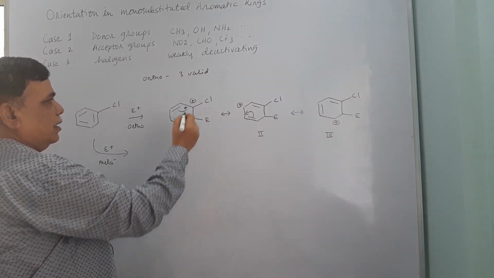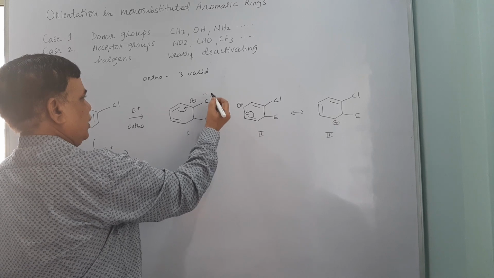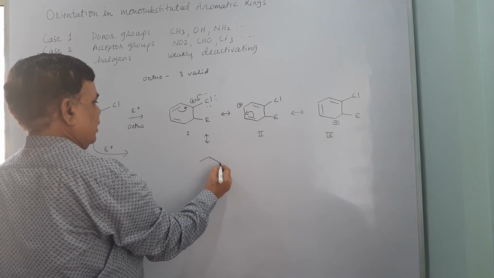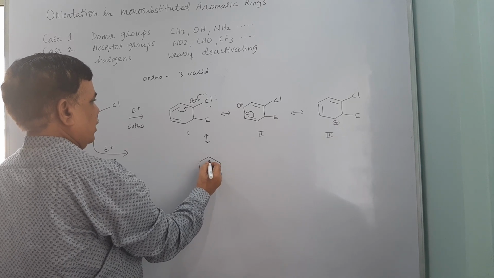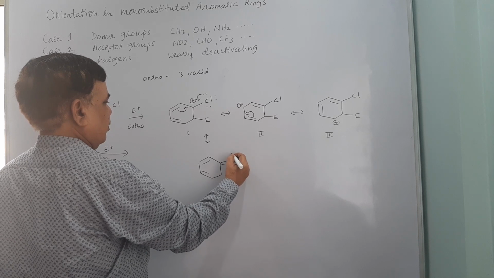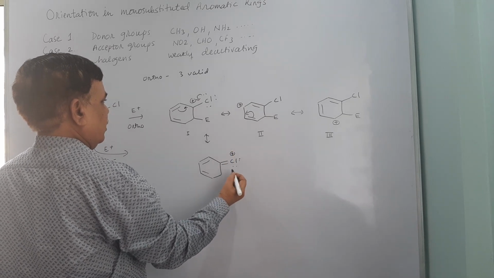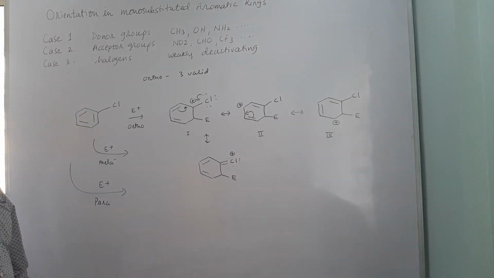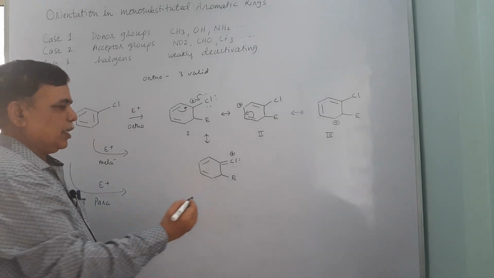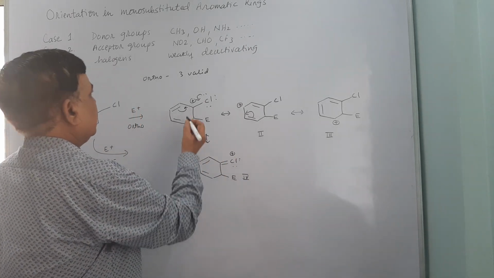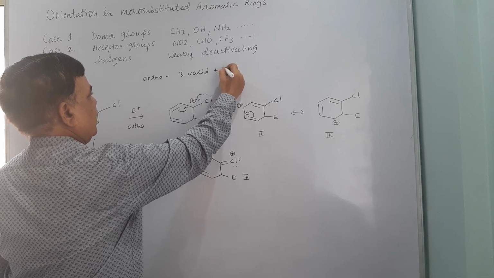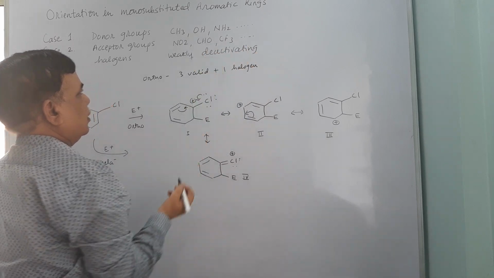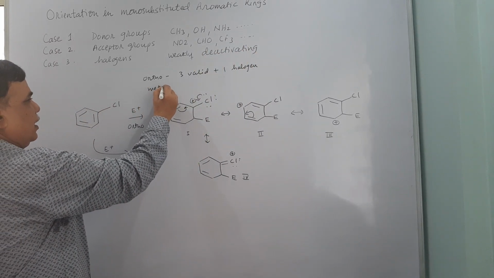In addition to this, the unshared electron pair of the chlorine can lead to the formation of additional structure, and this is possible because chlorine or any halogen atom for that matter has got an unshared electron pair. So, this is the additional stabilization. So, you are going to have 4 resonating structures, 3 valid plus 1 which is because of the halogen. Similarly, for meta and para we have to see.